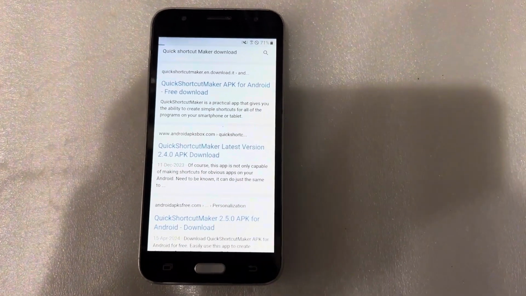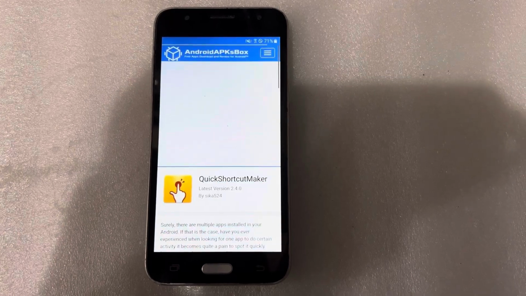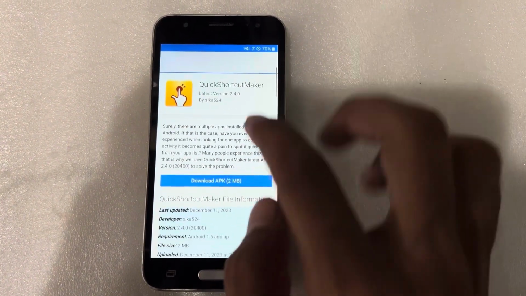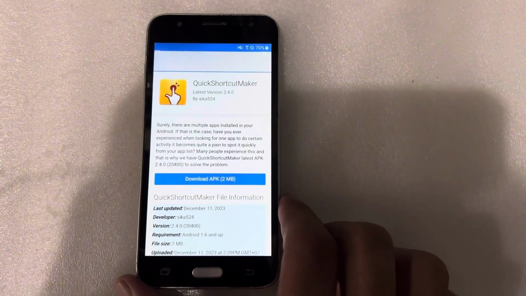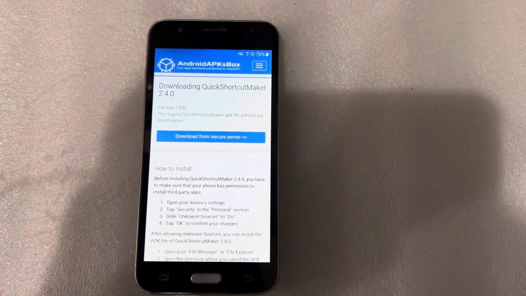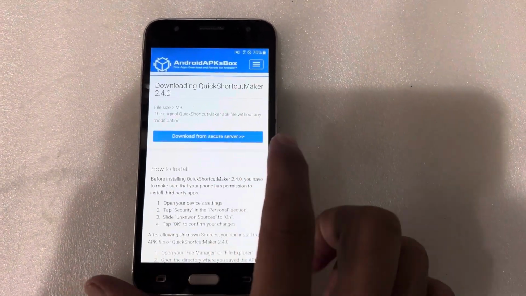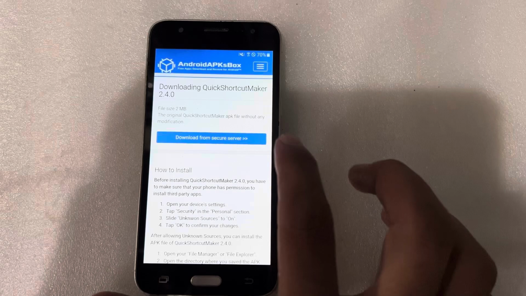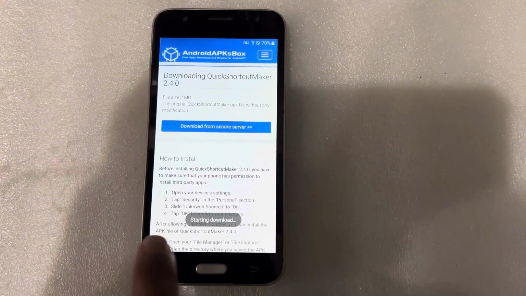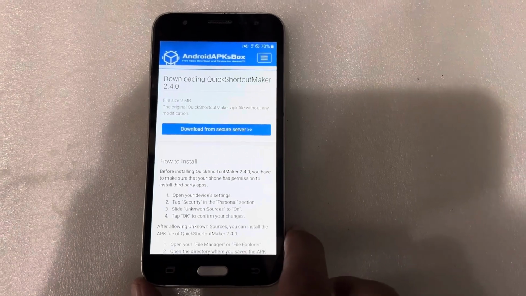Press on this one. Press on the download. Download from the secure server. Press on this one. Starting download. So downloading has started now.